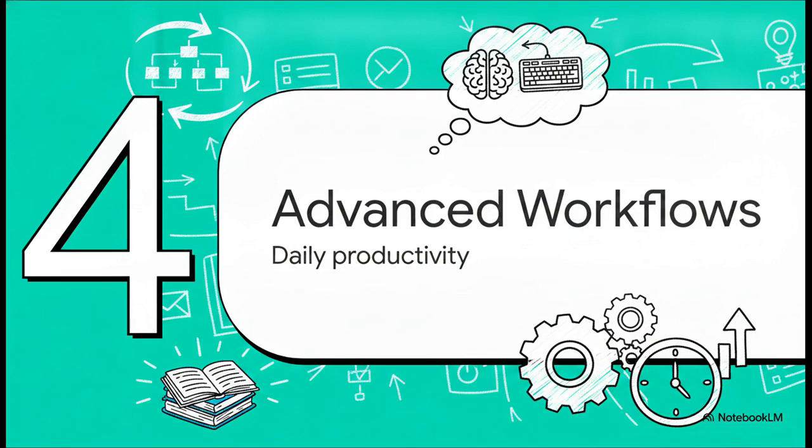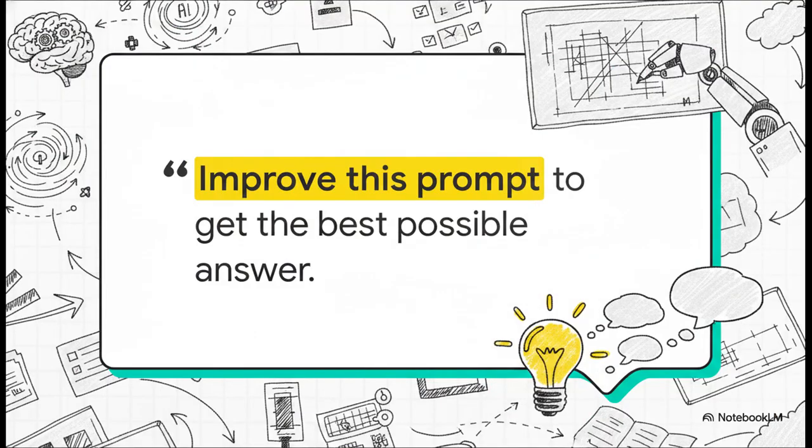All right, we have arrived at the final tier. Level 4, Advanced Productivity Workflows. We're talking prompt engineering, continuous chats, and day planning. This is where we combine everything into seamless, continuous daily habits. Trick number 13 is literally the ultimate power user secret, making the AI do the prompt engineering for you. Instead of struggling for 10 minutes to write the perfect prompt, just write down your basic idea and add this sentence. Improve this prompt to get the best possible answer. The AI will actually rewrite your prompt using the exact structure it knows it needs for a flawless output. The jump in quality when you do this is absolutely incredible.